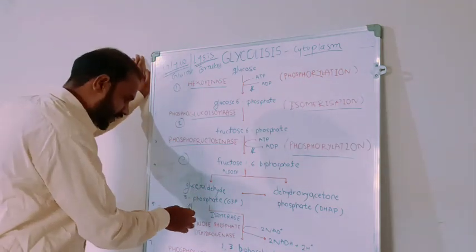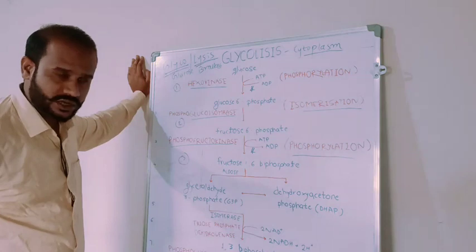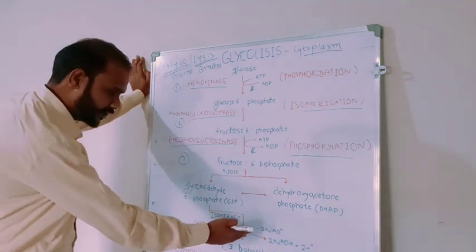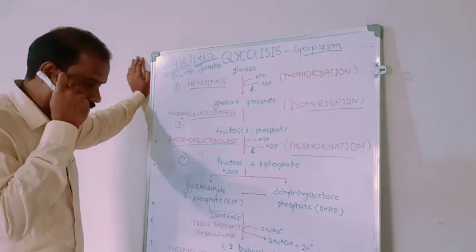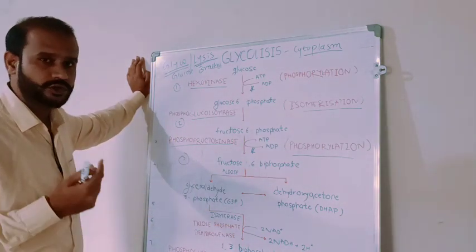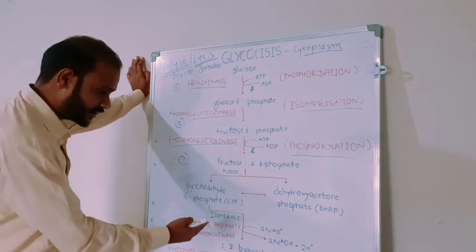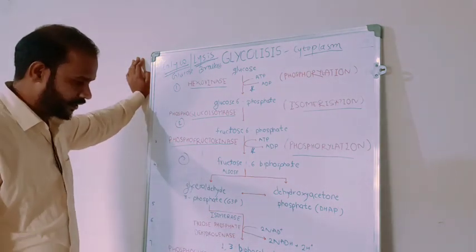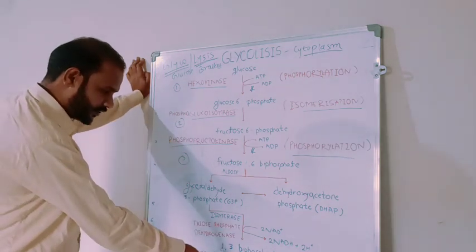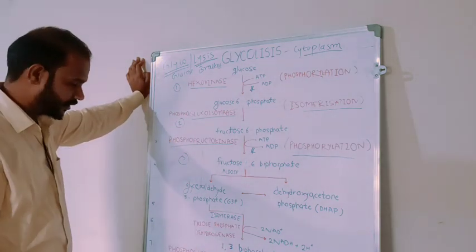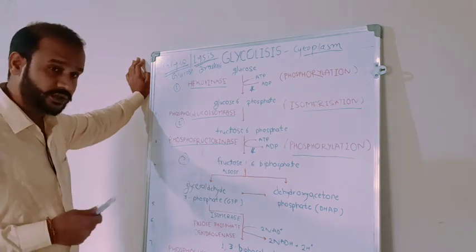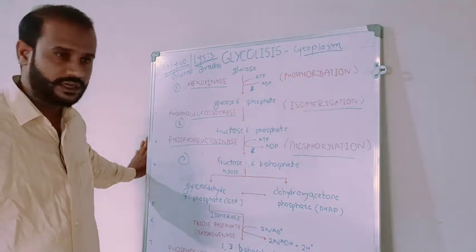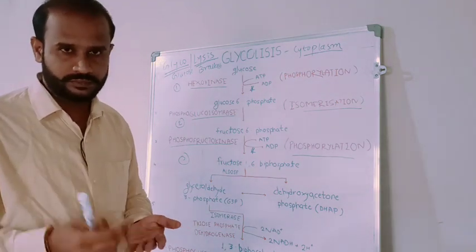After glyceraldehyde 3-phosphate, it undergoes isomerization with the help of enzyme isomerase, and two molecules of NADH are produced, and 1,3-biphosphoglycerate is produced here. After that, 1,3-biphosphoglycerate is converted into 3-phosphoglycerate with the help of enzyme phosphoglycerate kinase. Again, shift of phosphoryl group.